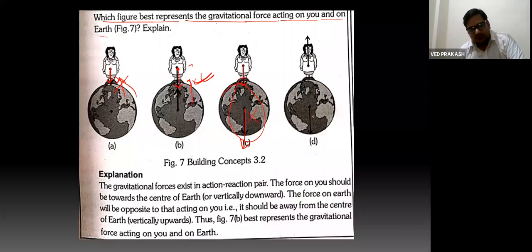And this figure is also wrong because here gravitational force is repulsive in nature. This woman is feeling a force in the upward direction and this Earth is feeling a force in the downward direction. So it's not possible because gravitational force is always attractive in nature.